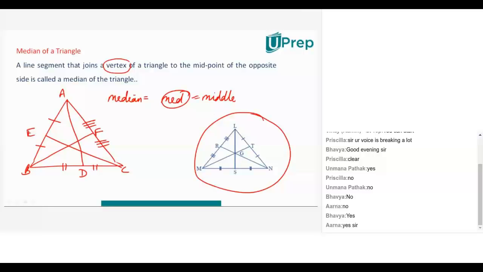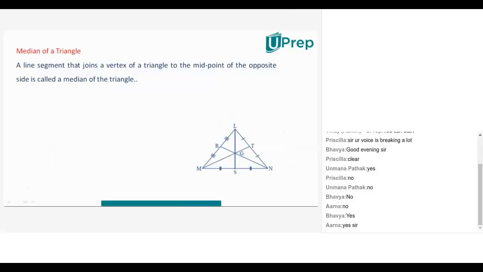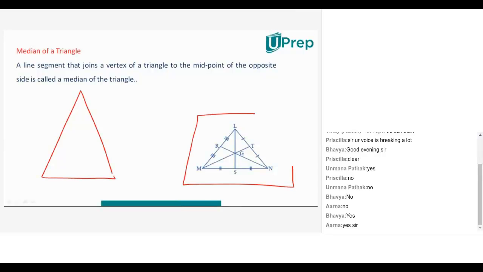Now, there is something important over here. There are certain properties or certain things you have to understand. If I have drawn a triangle, we already have a triangle drawn over here. Let's take this. What are the 3 medians, guys? LS, right? RN, yes, sir. MT, right? It's something that we can see over here. Now these are the 3 medians.